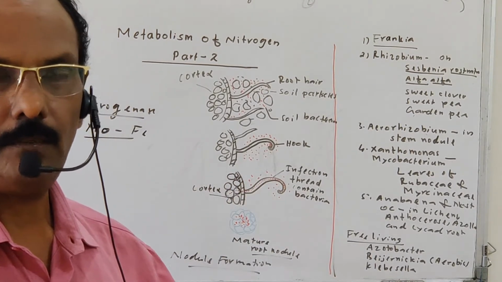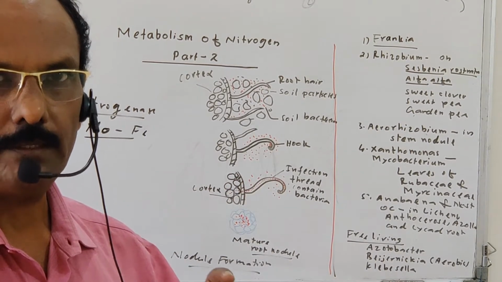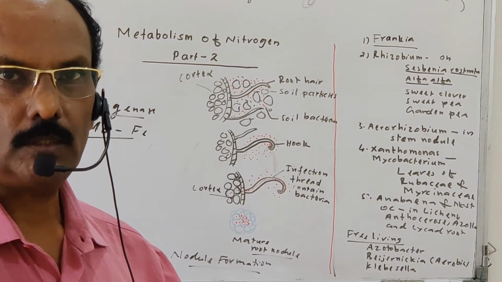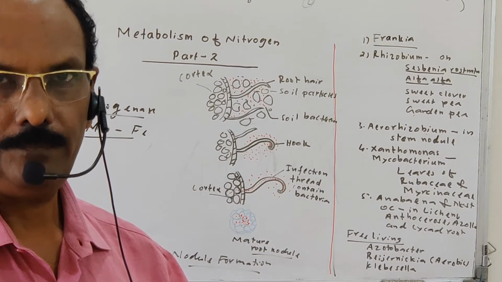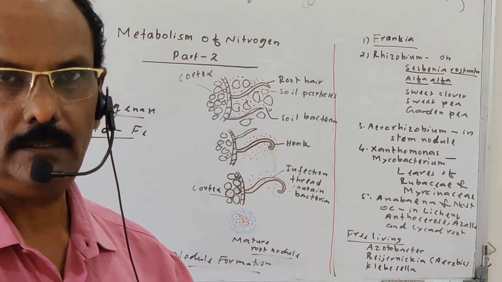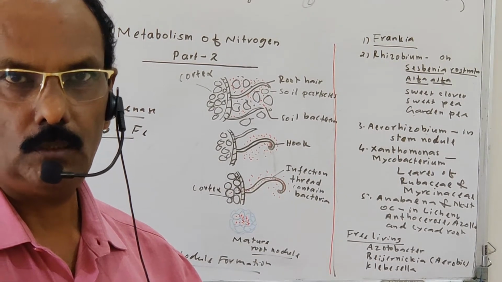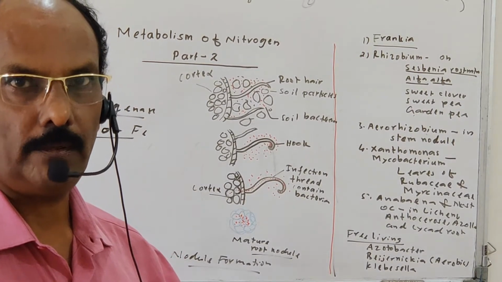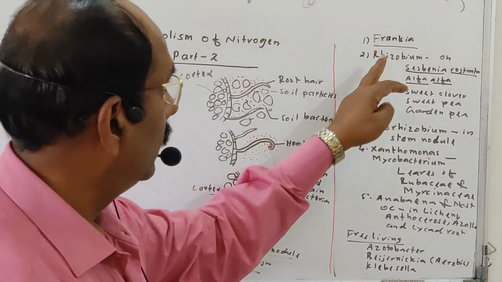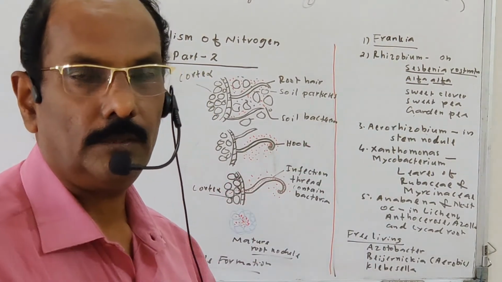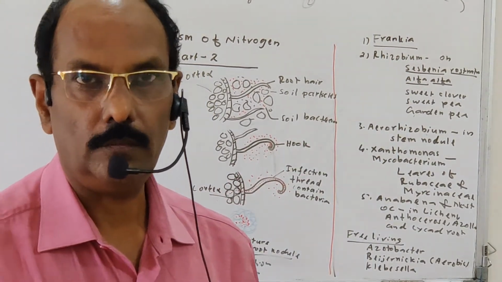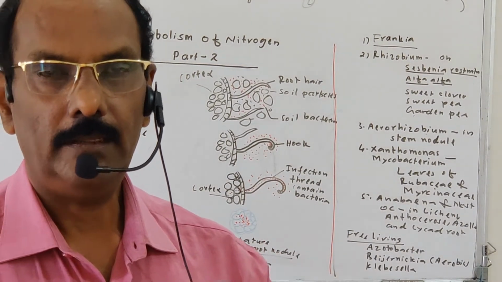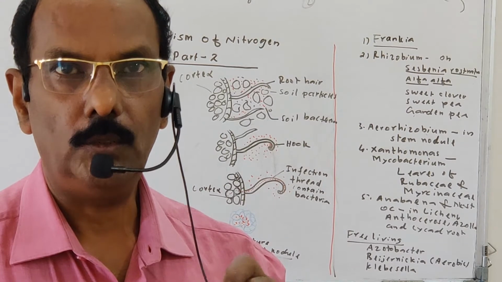So what are the different prokaryotic organisms which show this nitrogen fixation property? Actually, what is nitrogen fixation? Conversion of nitrogen into ammonia, from ammonia to nitrite and from nitrite to nitrate, is known as nitrogen fixation. Some of the nitrogen-fixing prokaryotic organisms are here. See, Frankia. Frankia is a symbiotic nitrogen fixer, and it is present in non-leguminous plants.